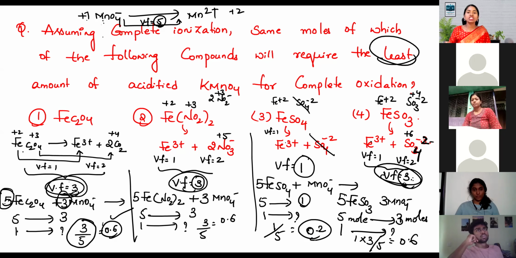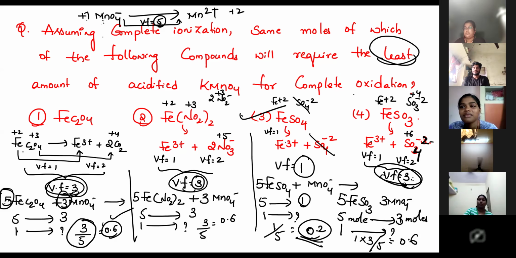So in all this, the least amount of KMnO4 needed is option number 3. Ferrous sulfate needs the least amount of KMnO4. Clear everybody? Clear?